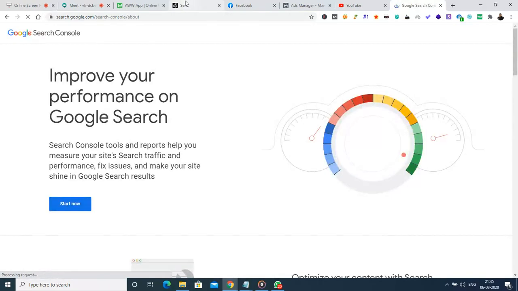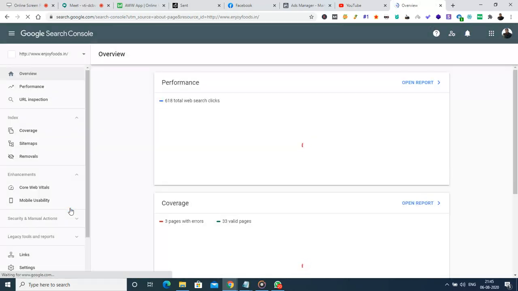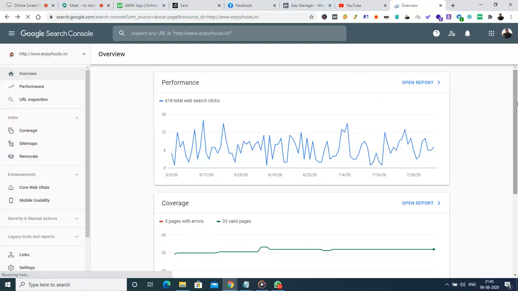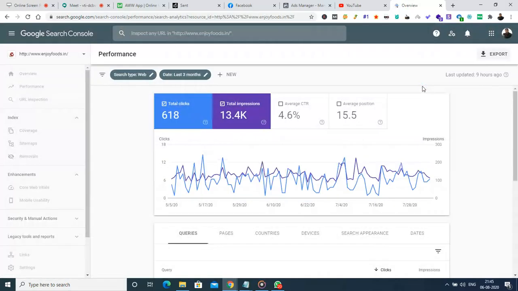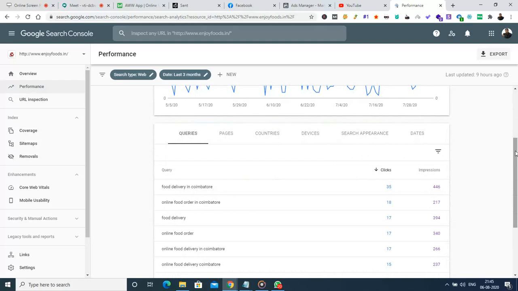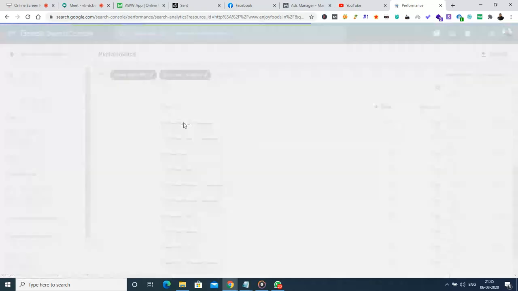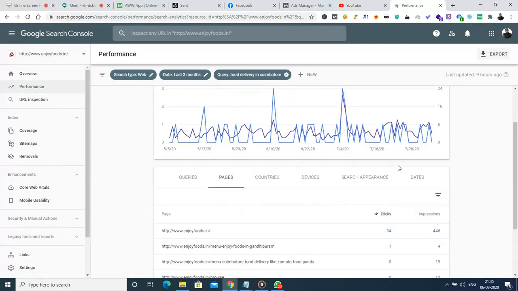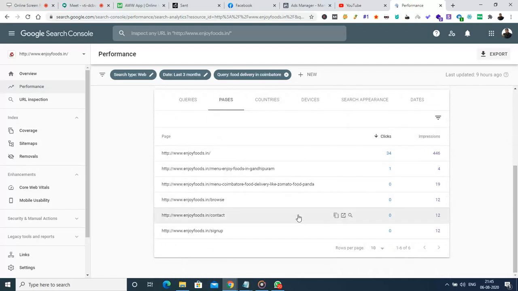To give you a clear picture, here I have taken a keyword search, that is, food delivery in Coimbatore. When I looked at this, the web pages targeting food delivery in Coimbatore are enjoyfoods.in, Enjoy Foods Menu, Enjoy Foods in Gandhipuram, and menu Coimbatore food delivery like Zomato, Foodpanda, etc. So these are all the web pages which are competing for the same keyword, right?